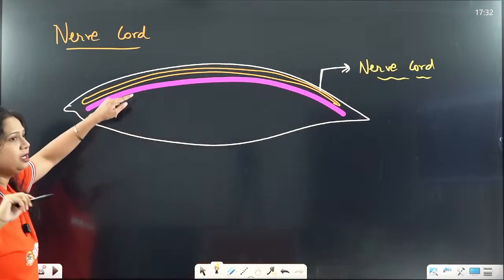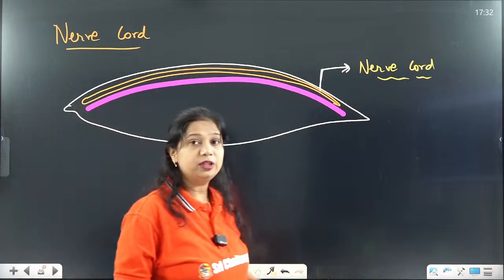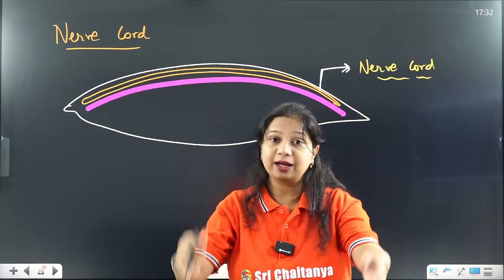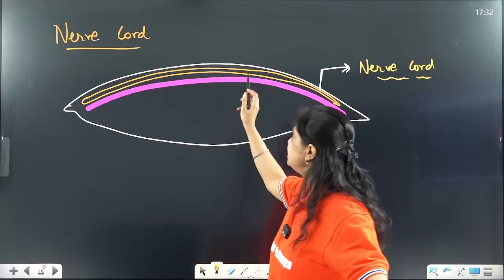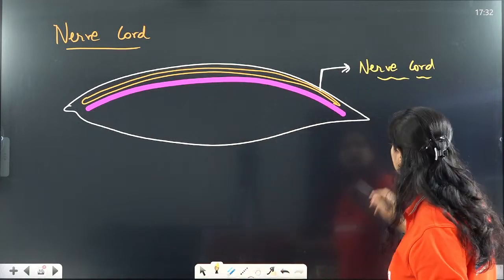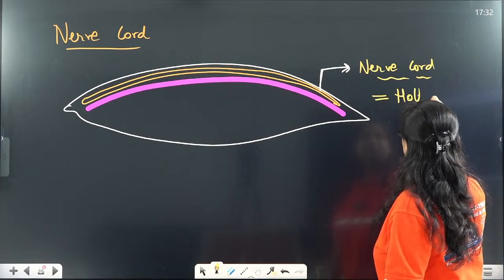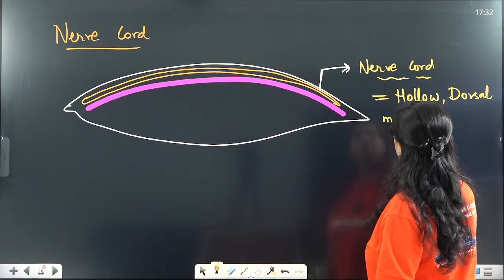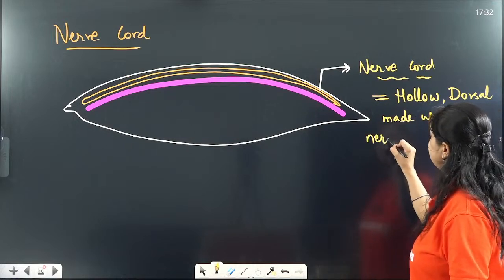You can see here, it is just dorsal to the notochord. Even more dorsal to the notochord is the structure called the nerve cord. Now what is the nerve cord? The nerve cord is hollow, dorsal, made up of nerve cells.